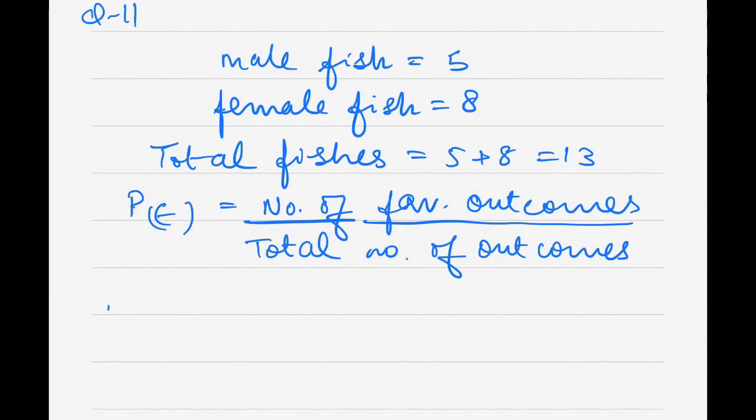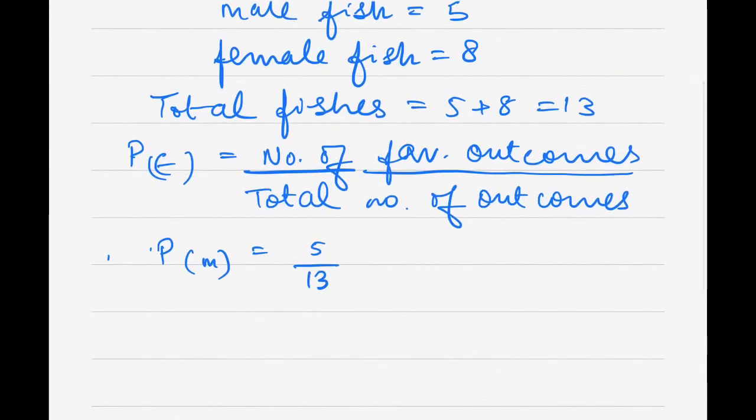Now first they are asking what is the probability that the fish taken out will be a male fish, right? So probability of getting a male fish will be equal to P(M). Number of male fish are 5 and total number are 13.